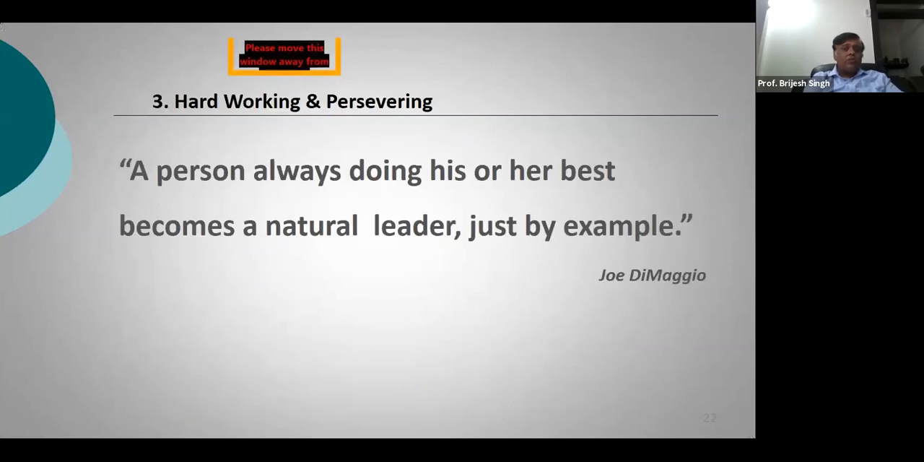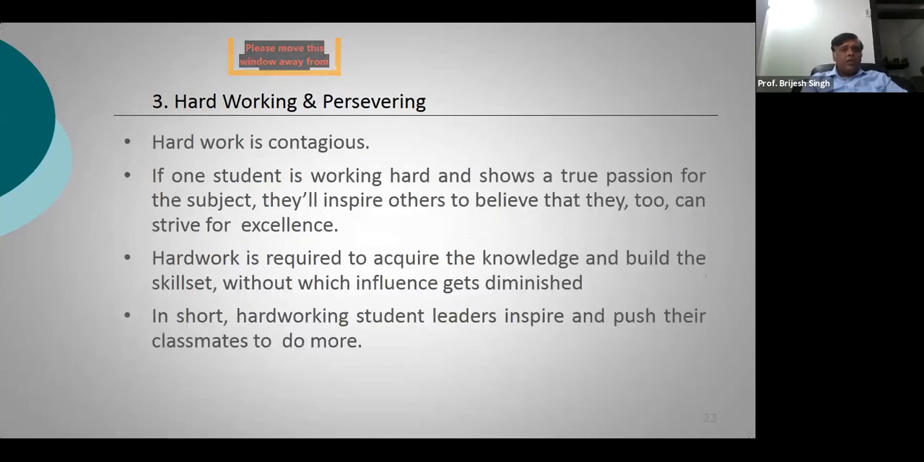The third quality which a student leader should have is being hardworking and persevering. Without hard work, nothing gets achieved. A person always doing his or her best becomes a natural leader just by example. Hard work is contagious. If one student is working hard and shows a true passion for the subject, they will inspire others to believe that they too can strive for excellence. Hard work is required to acquire the knowledge and build the skill set without which influence gets diminished. In short, hardworking student leaders inspire and push their classmates to do more.